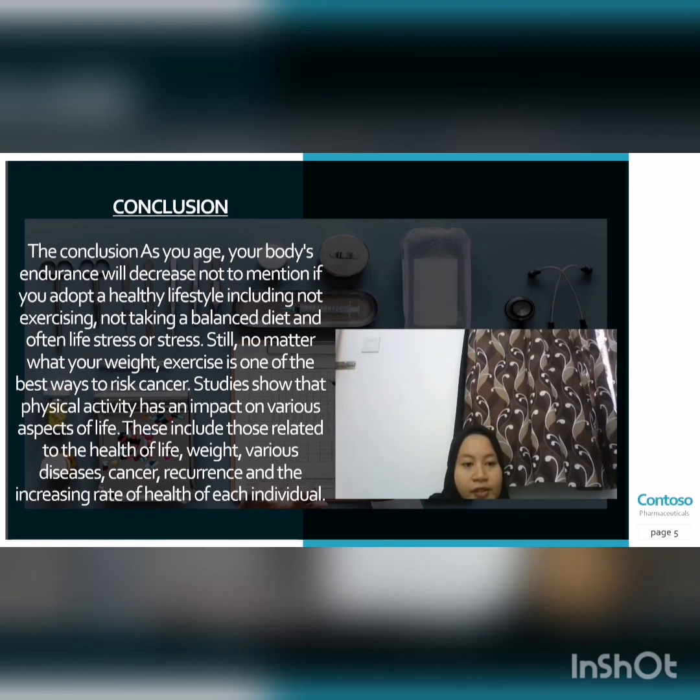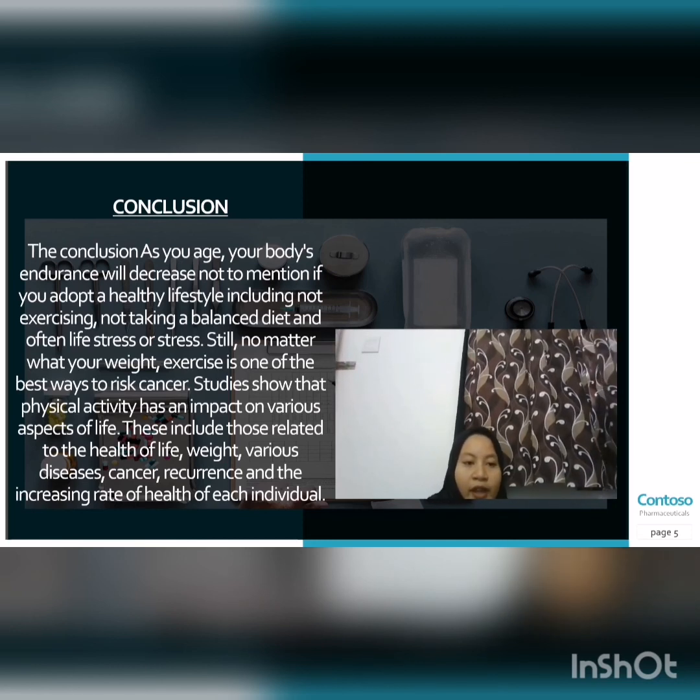Various diseases, cancer recurrence, and the increasing rate of health in each individual. Okay, I have three methods to reduce cancer. Firstly, burn calories and body fat by staying active.